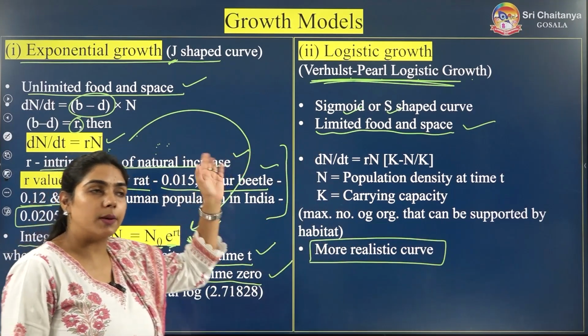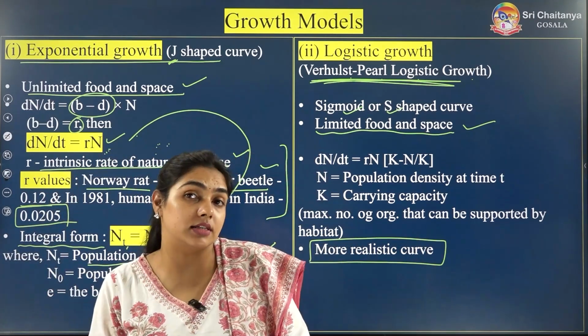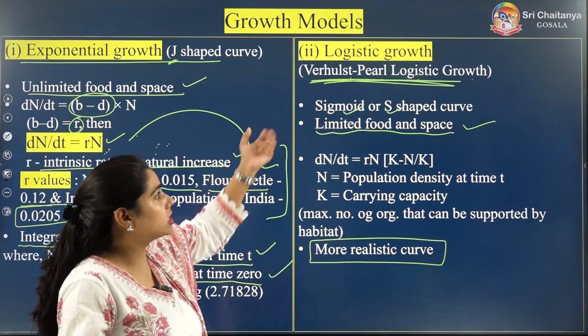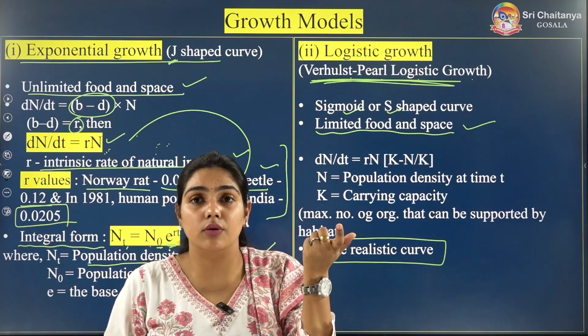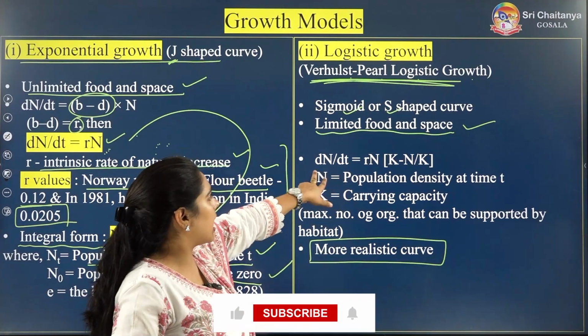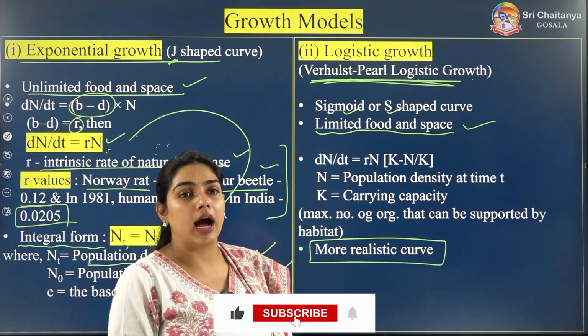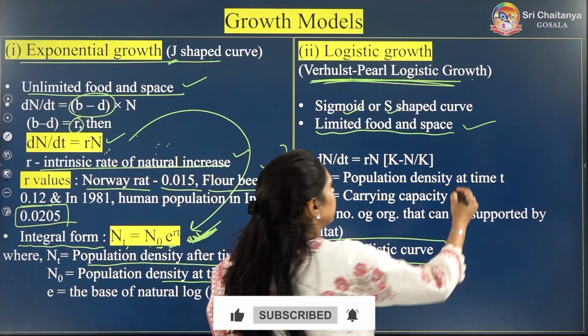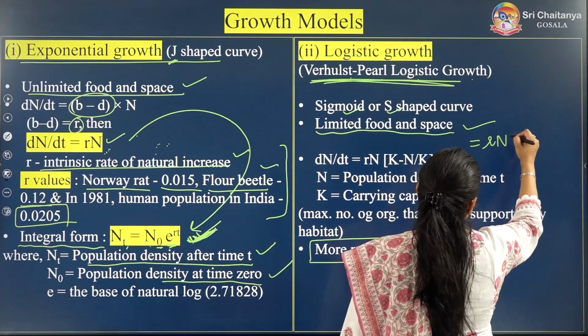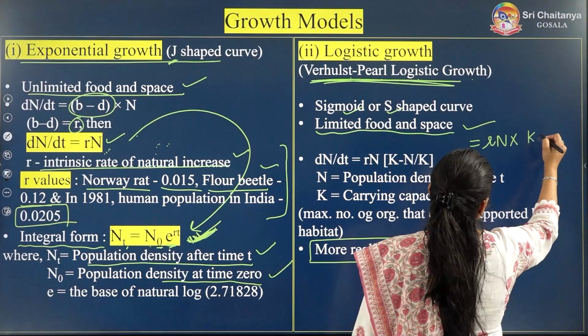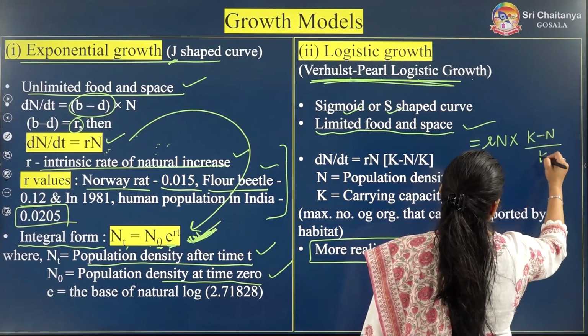Among these two, if somebody asks you which is more realistic, you will say logistic growth, it is more logical, more realistic. So it is logistic, and dN by dt is equal to rN into K minus N upon K.